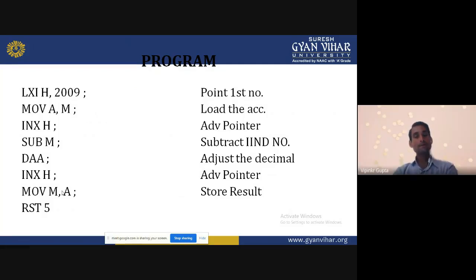SUB M means the accumulator data, from 2009, is subtracted by the 2000A data. Now this result will be stored into the accumulator.